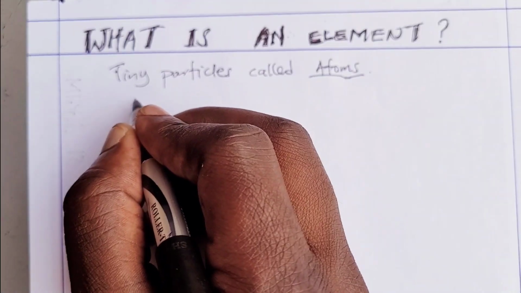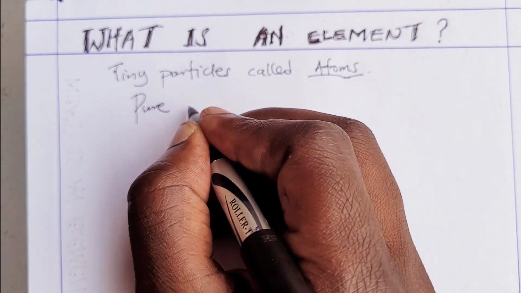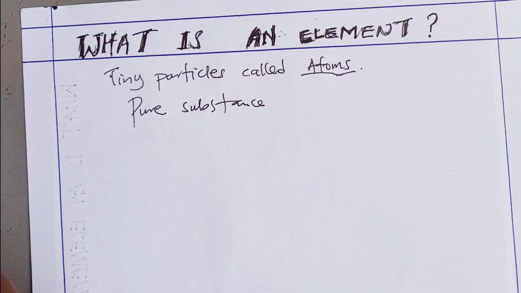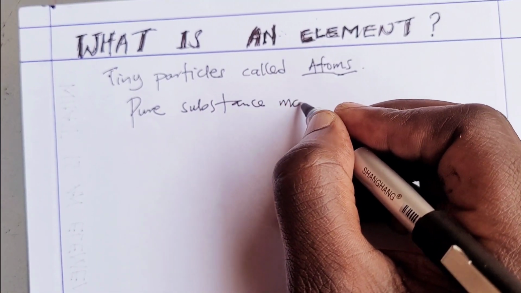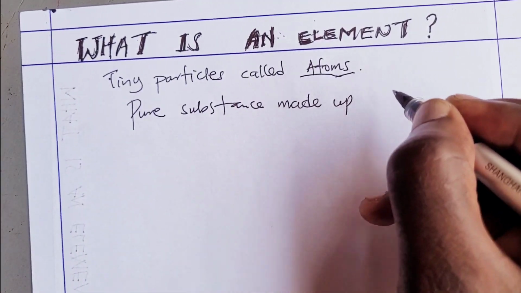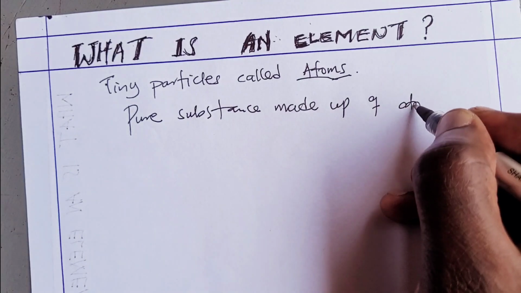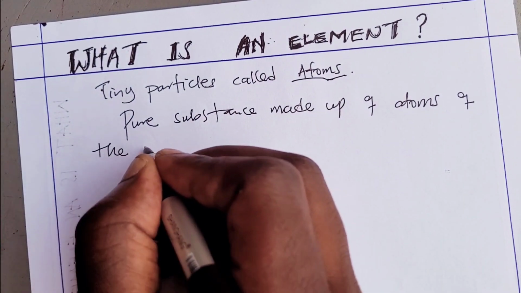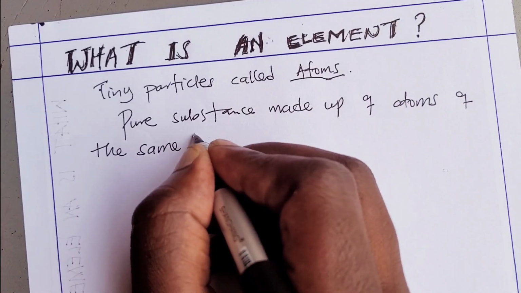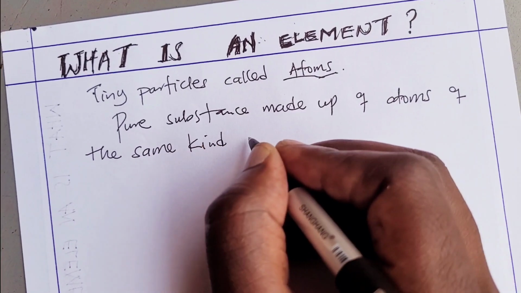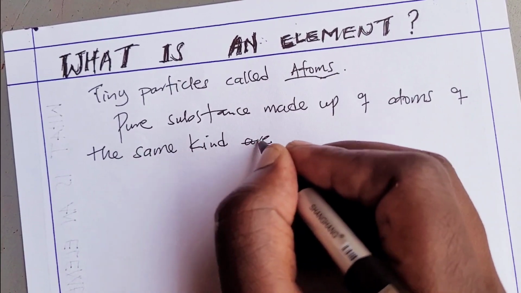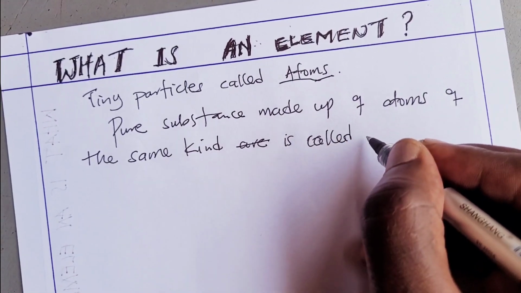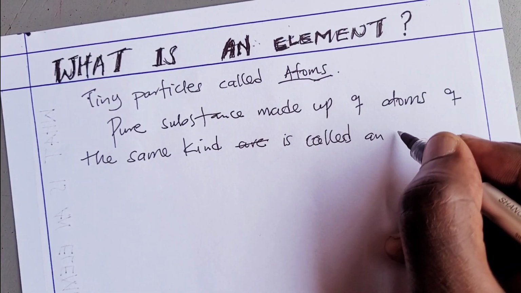That pure substance made up of atoms of the same kind, this pure substance is called an element.